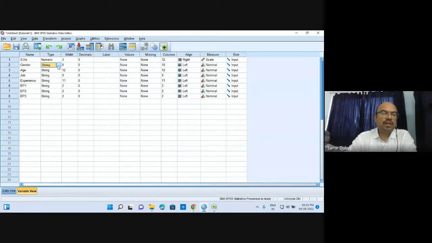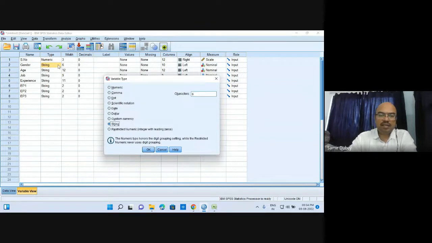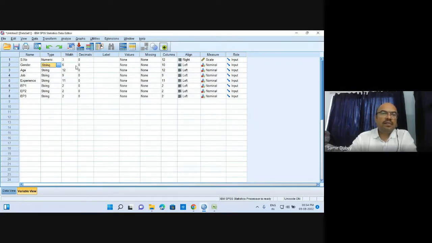This can be activated by clicking the square toggle button available over here. This is string at present, and I am keeping it as string for now. The width is 6, the number of characters present. Since we have not given any number, it has taken the longest word as the standard. Since the type is string, no decimal places have been taken. Otherwise, in case of numerics, it can take some decimal points as well.